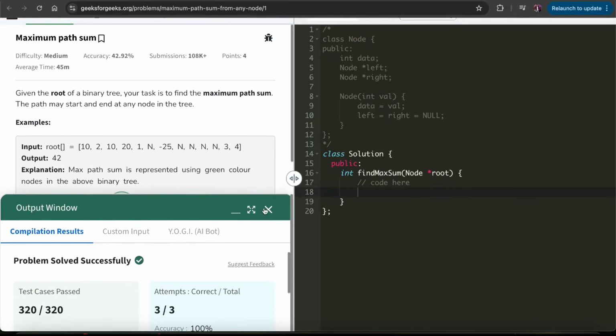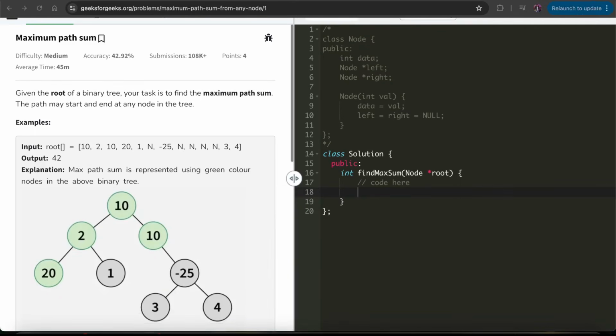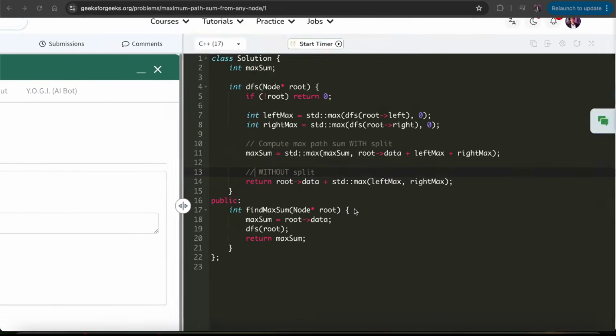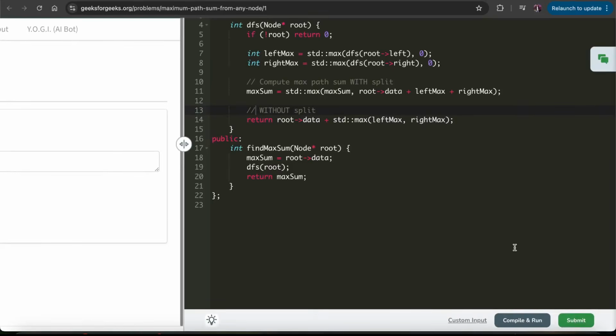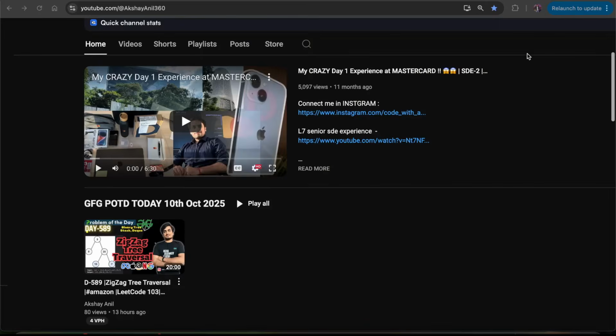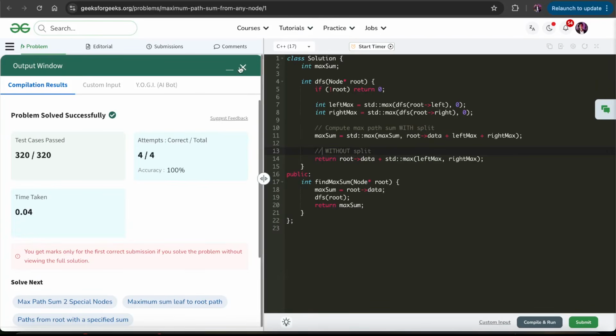Let's look at the C++ code. So that would be your C++ code. Again, the code is successfully compiled. Let us now hit the submit button. So that also has been successfully submitted.